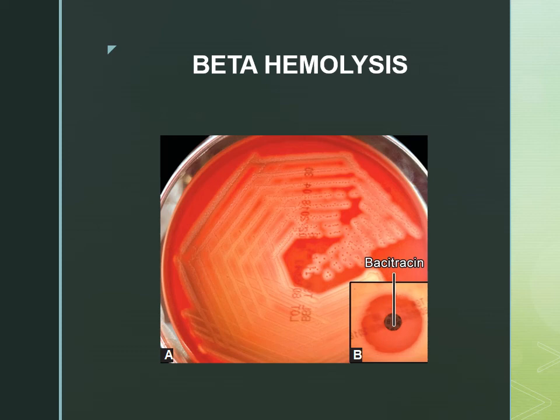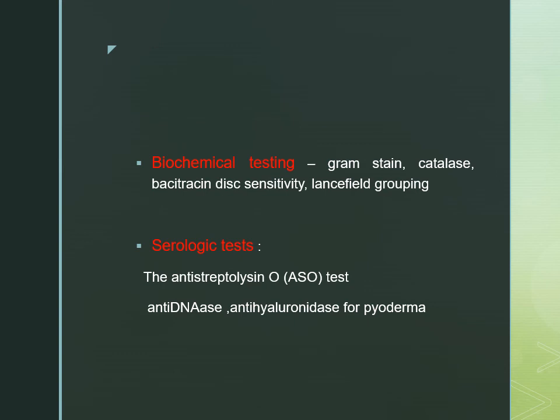Also there is a very important test, the bacitracin susceptibility, which is very important for diagnosing this bacteria. When we get the colony on the plate, we do gram stain. We notice there gram-positive cocci in chains. It is non-motile. Then we go for the second test, the catalase, which will differentiate it from Staphylococcus. So it is catalase negative. Now, as we notice on the plate, there is a beta hemolysis.